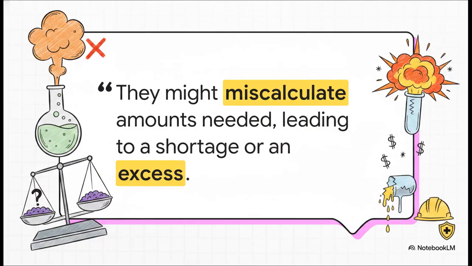And this brilliantly illustrates why this matters way outside the pages of a textbook. If you rely on skeletal equations in a real-world laboratory, your stoichiometric ratios, the precise chemical recipes, are going to be entirely wrong. You might mix the wrong amounts, which could lead to physical danger, like an unexpected explosion, or just a massive waste of really expensive chemicals. Accuracy is quite literally a matter of safety.